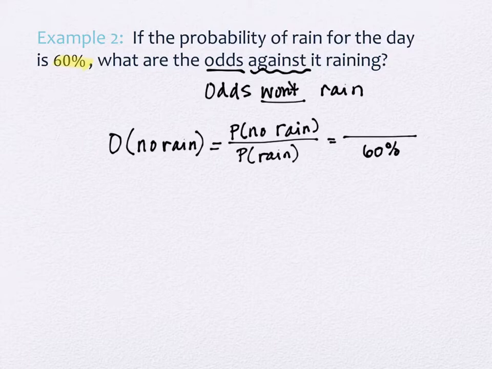Then the probability it doesn't rain is 40%. Because they're both percentages on top and bottom, there's no need to change the way they're expressed. In other words, the percentages cancel. My zeros cancel, and then 4 divided by 6, both divide by 2. So this is a 2 to 3 odds.